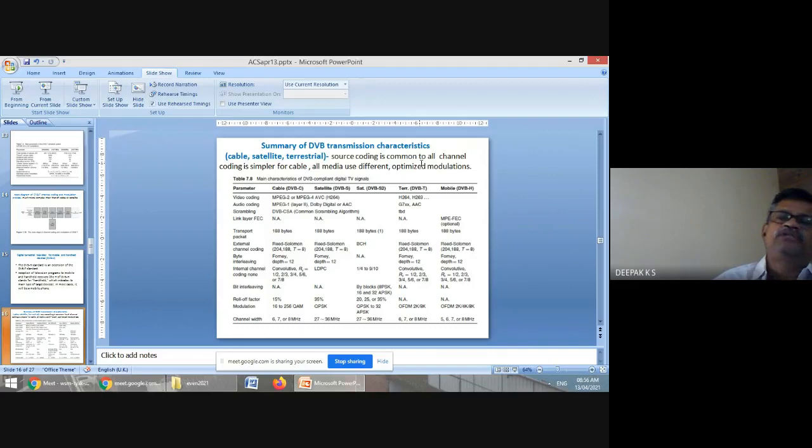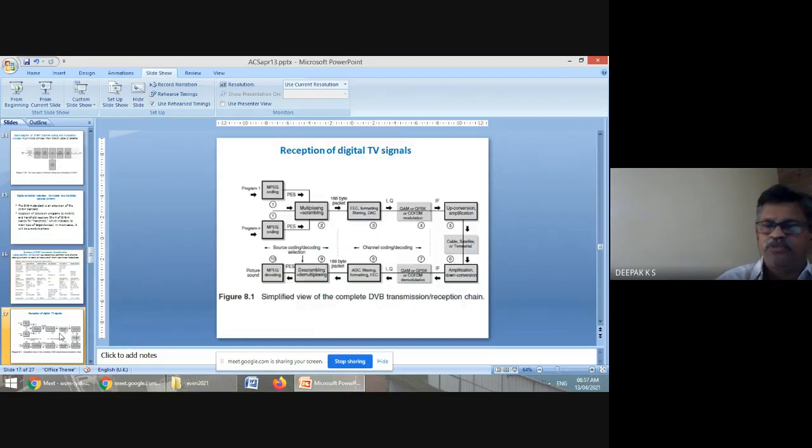So source coding is common to all. Channel coding is simple for cable, because in cable, basically there are no issues. You have a guided media and high SNR. So depending on the media, you have various modulation schemes. That is the essence of all these modulations. In terrestrial, you have the toughest modulation scheme.